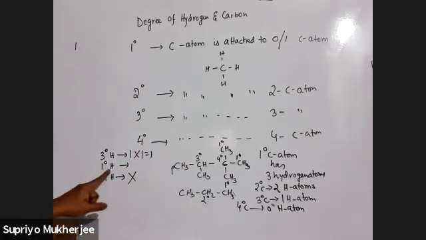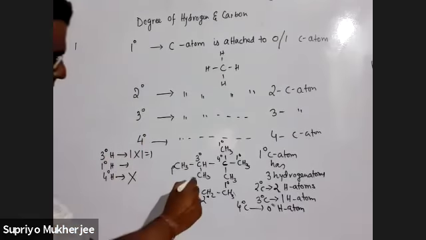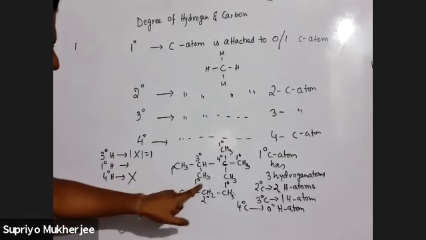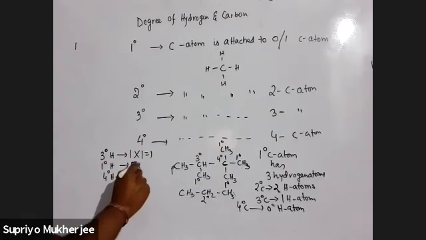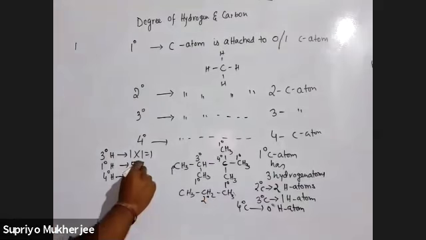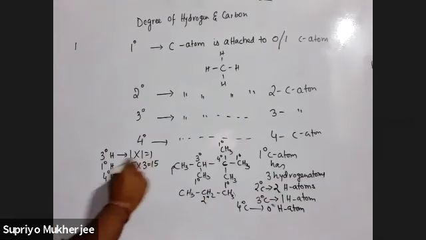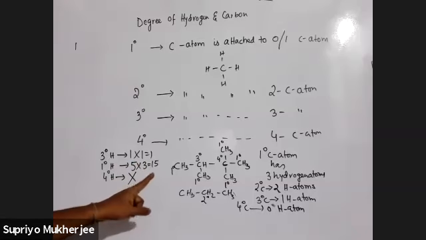Now for 1 degree hydrogen, what will you do? You will first count the number of 1 degree carbon. This is also 1 degree. 1, 2, 3, 4, 5. So 5, and each 1 degree carbon atom has 3 hydrogen atoms. So 15.